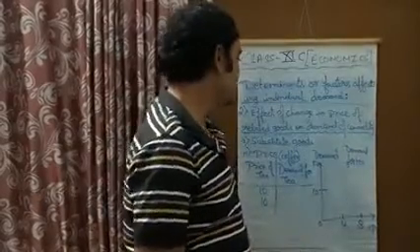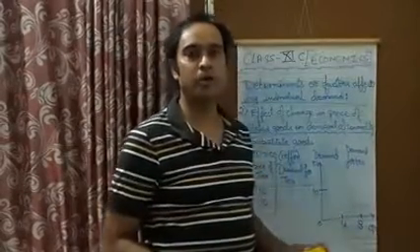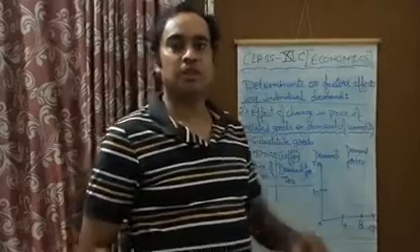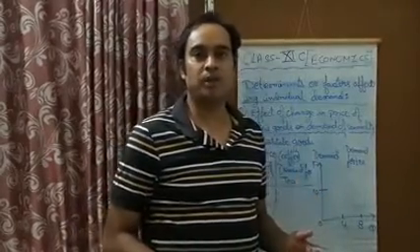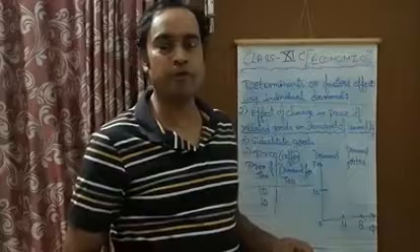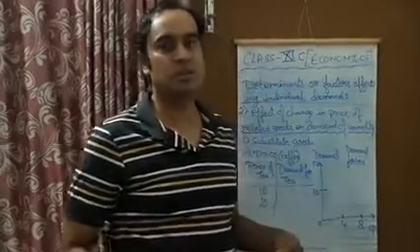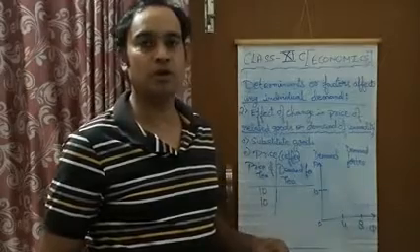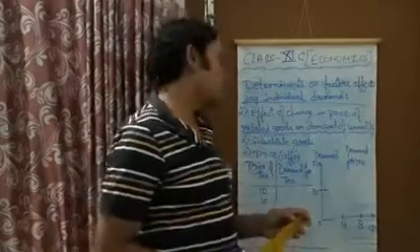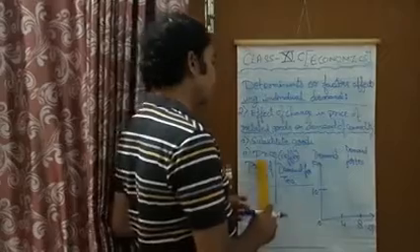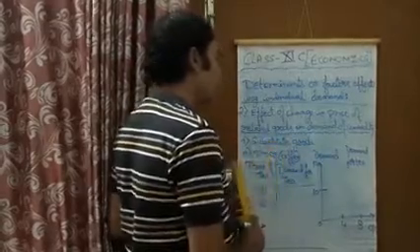Now in the second concept, once we have shown that a rise in the price of coffee has given rise to an increase in the demand for tea, we will see what happens when the price of coffee is going to fall.